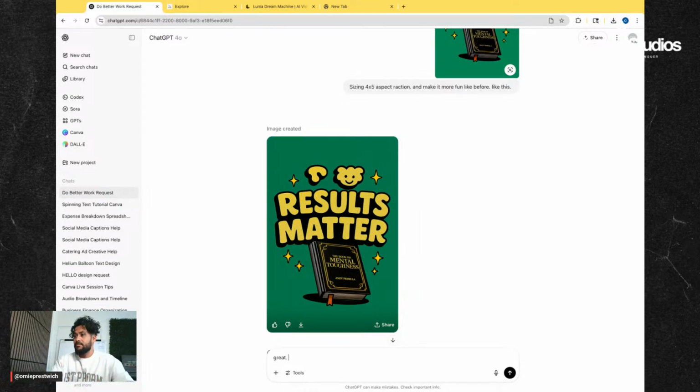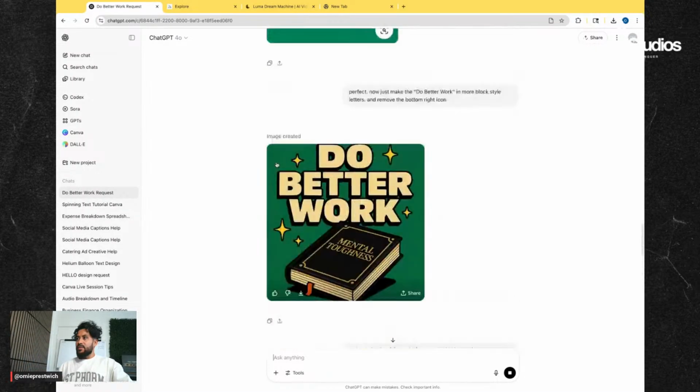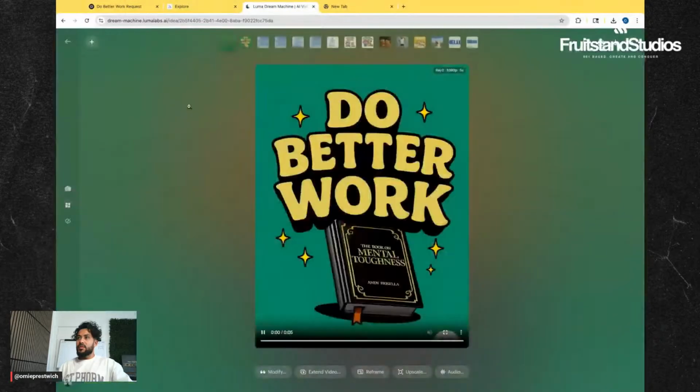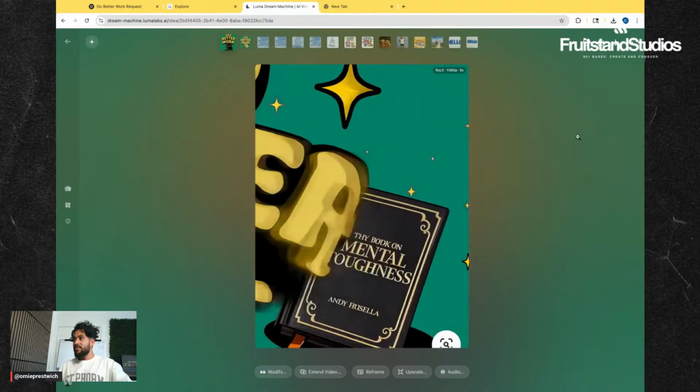Great. Just remove the weird icons on top. Yeah, I don't know what those are. And from there, I'll just move on. I think I like what I have. The other one better. This one, do better work, mental toughness. That's perfect. I think I uploaded it here. Let's see. Do better work. Wow, that's crazy.